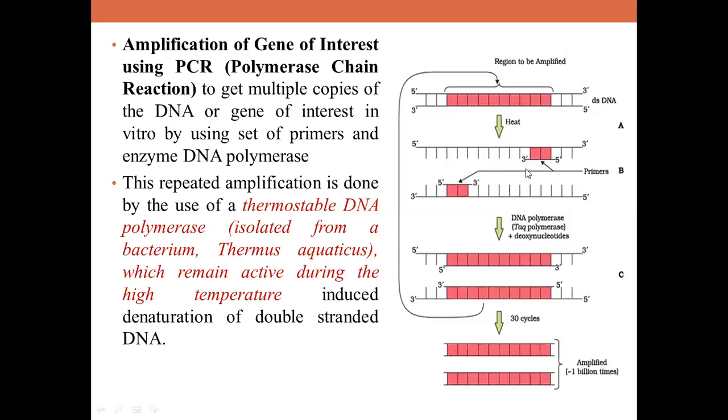Okay, so these are required, so you have to add primers. And from where are these primers brought? Primers will be designed based on the sequence of your desired gene. That means you may not have the entire sequence of the desired gene. At least you should have some sequence at the ends, children. At least this is one basic requirement of PCR. Without that, you can't think of PCR actually.